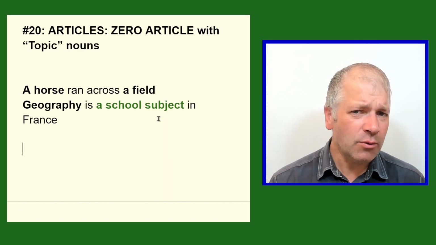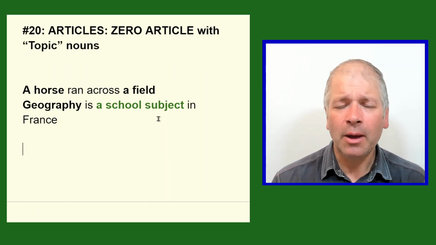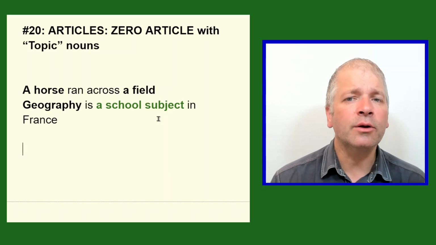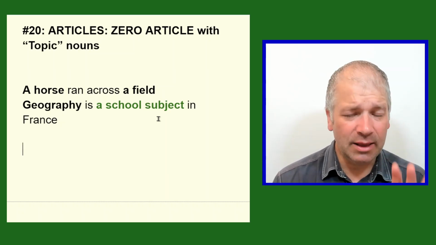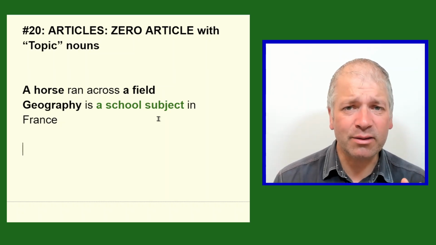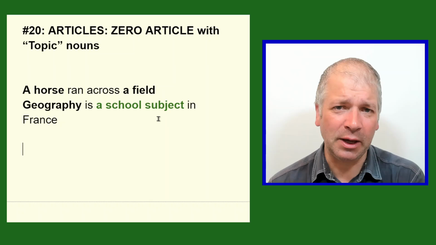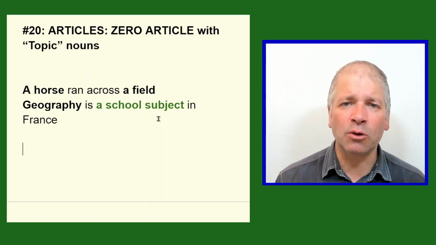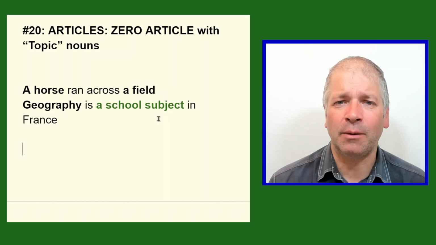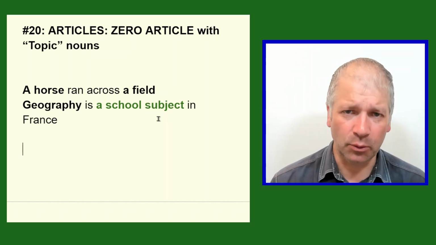And also, we don't say the school subject, because in this case, school does not make subject specific, because there are many schools and many types of subjects that we have in school.